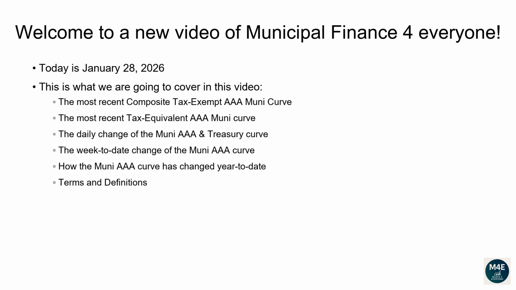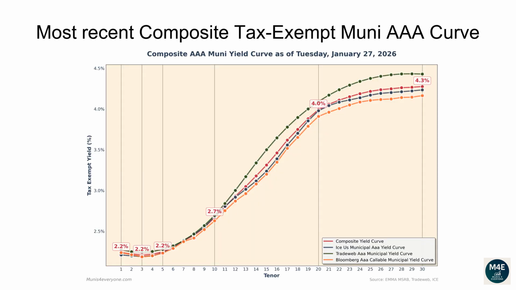Terms and definitions. Let's go over the most recent composite tax-exempt Muni AAA curve. The following composite tax-exempt yield curve is based off the most recent ICE, TradeWeb, Bloomberg yield curves that are available on the EMA MSRB website, plus some proprietary extra adjustments, as of January 27, 2026.